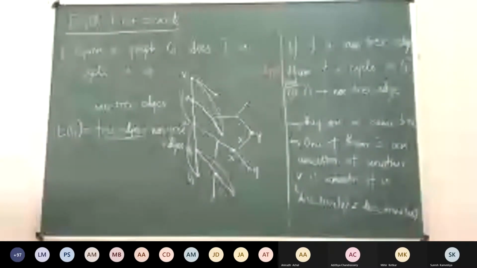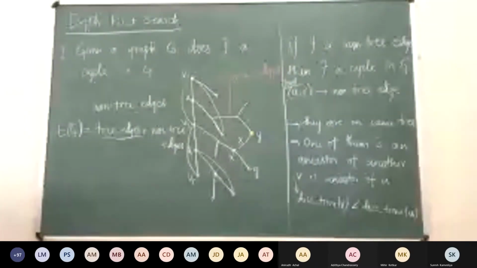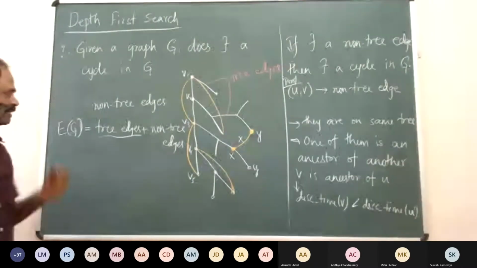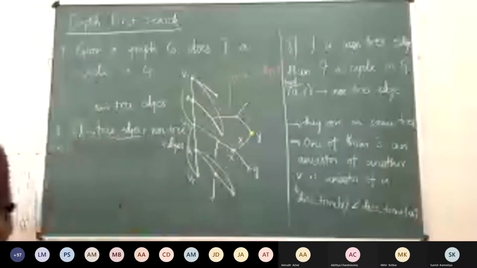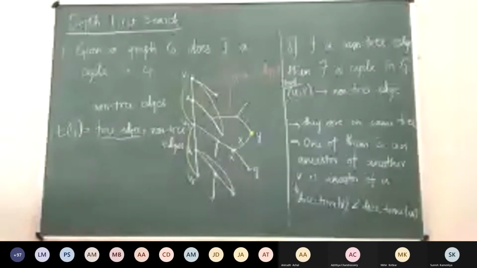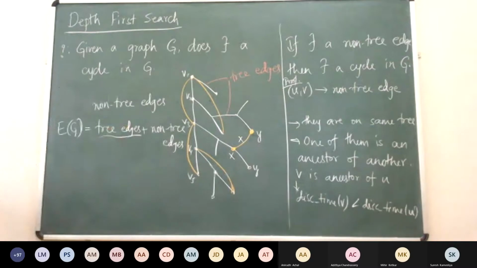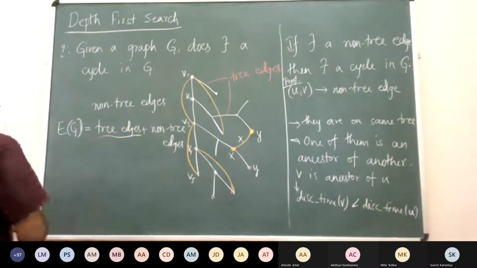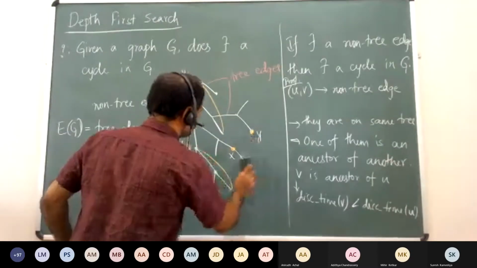Okay, this is important. This is not something too great, but every proof is sort of formed of very small such things, right? A very nice observation. If not the most difficult or most complicated one, it's a nice observation. Suppose there was some edge between two vertices which don't have an ancestor-descendant relationship, then that edge would never be a non-tree edge because it would have been used in the traversal, right? So such an edge cannot exist.